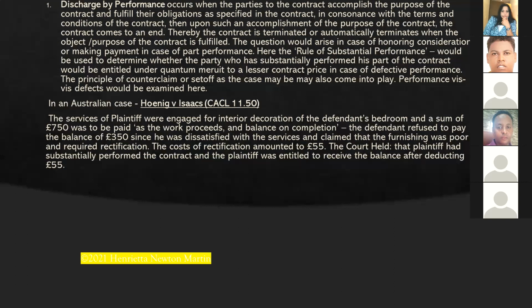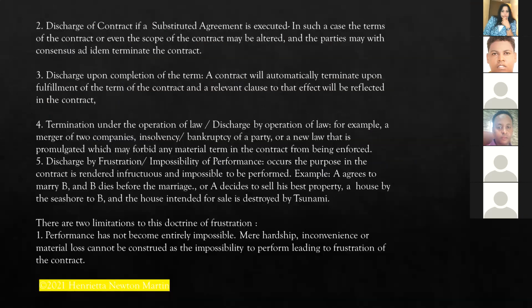The defendant refused to pay the balance of £350 since he was dissatisfied with the services and claimed that the furnishing was poor and required rectification. The cost of rectification amounted to £55. The court held the plaintiff had substantially performed the contract and was entitled to receive the balance after deducting £55.